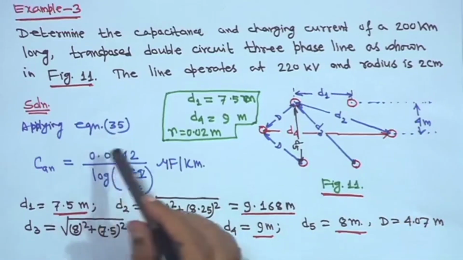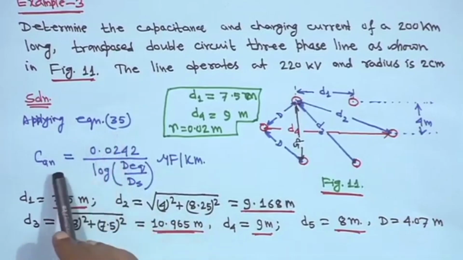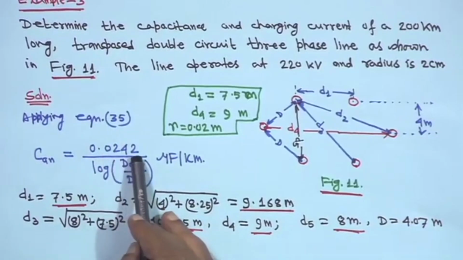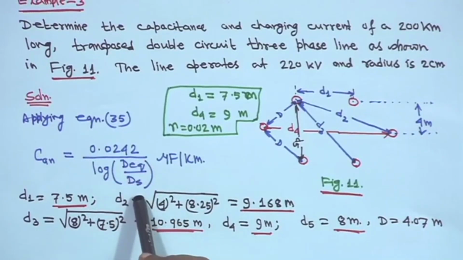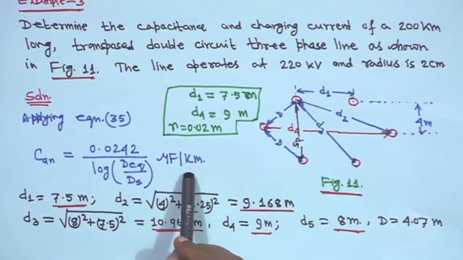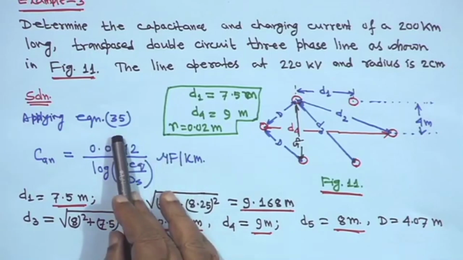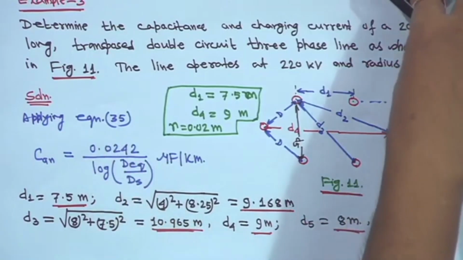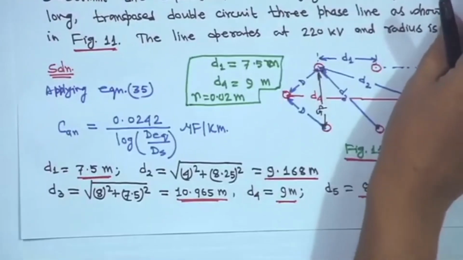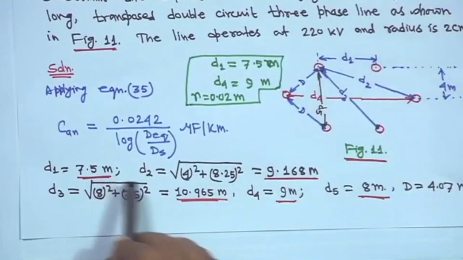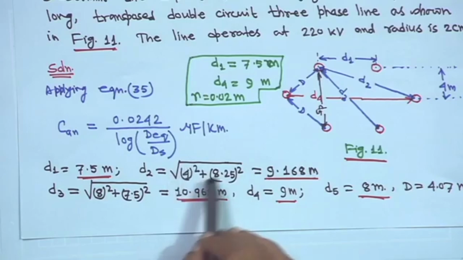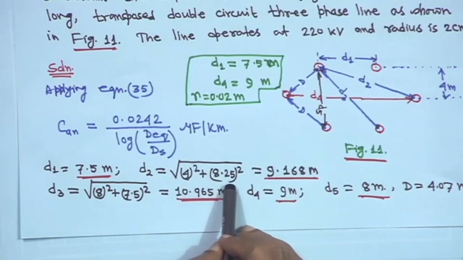So, if you apply equation 35, that is CAN is equal to 0.0242 divided by log of Dq upon Ds, microfarad per kilometer. This is from equation 35. D1 is given, that is 7.5 meter, then D2 is equal to root over 4 square plus 8.25 square.